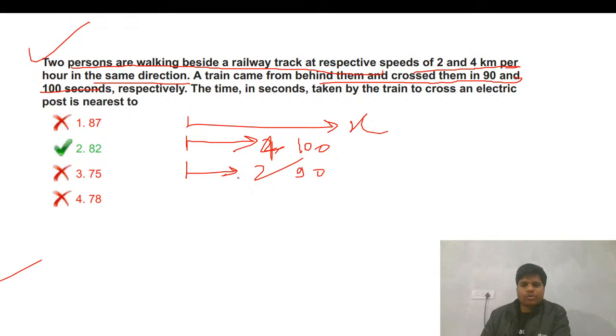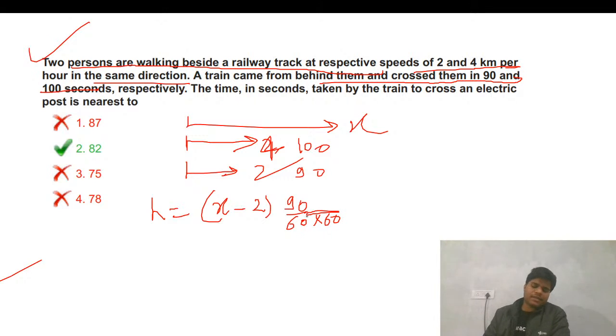Fine. So you know a person is a point in distance. When the train crosses the person, the train covers its own length. So the length of the train, suppose, is L, and the speed of the train is x. So there will be relative speed. So x minus 2, that is for 90 seconds. Fine. I just have to take care of the seconds and all. The seconds I need to convert.